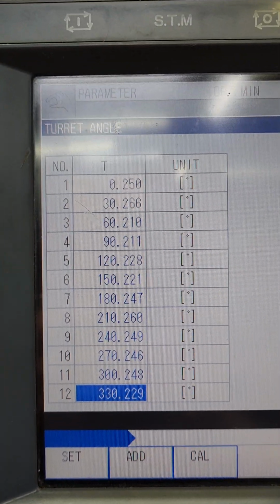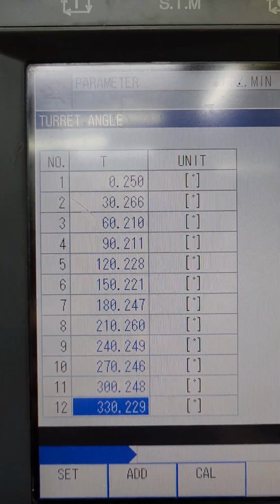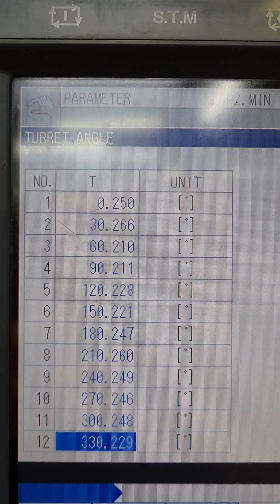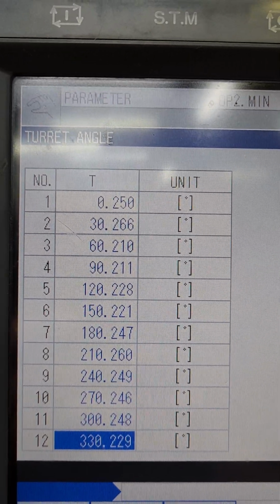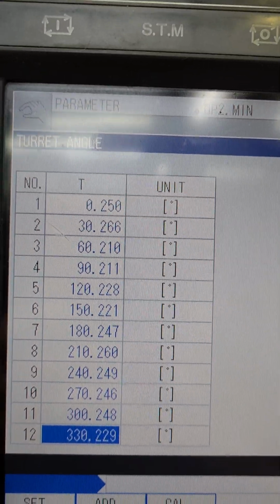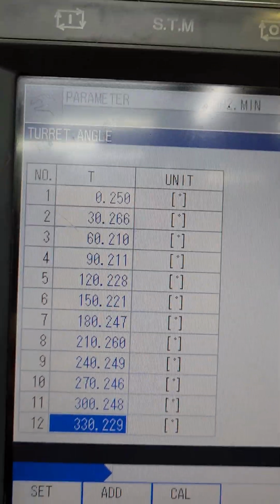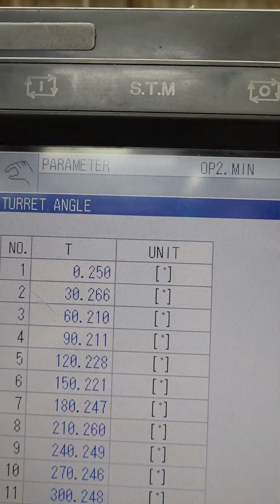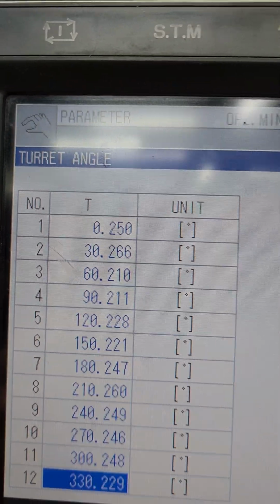So I went through and zeroed these. I put tool number 1, 0, tool number 2, 30 degrees, tool number 3, 60, and this is 0.000, 90.000. Then I MDI'd the turret to every station, and it put these numbers in. This is what it put in.